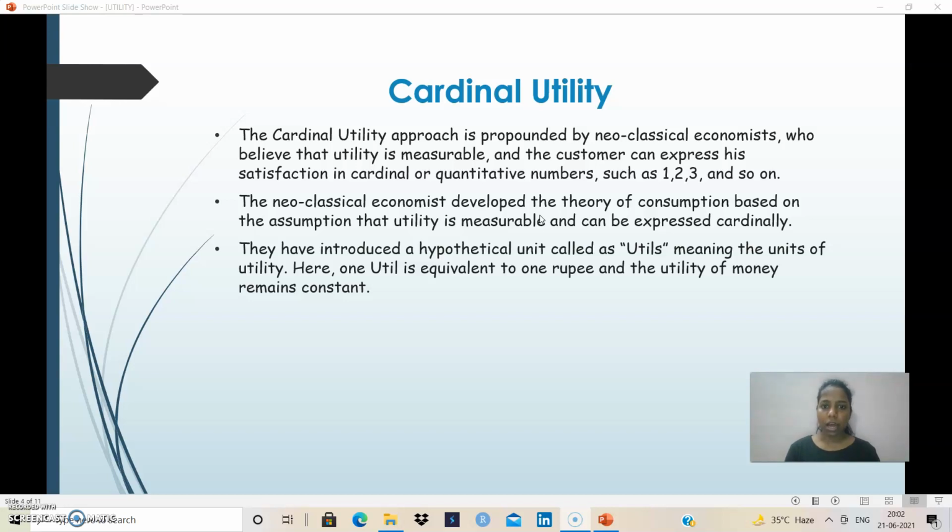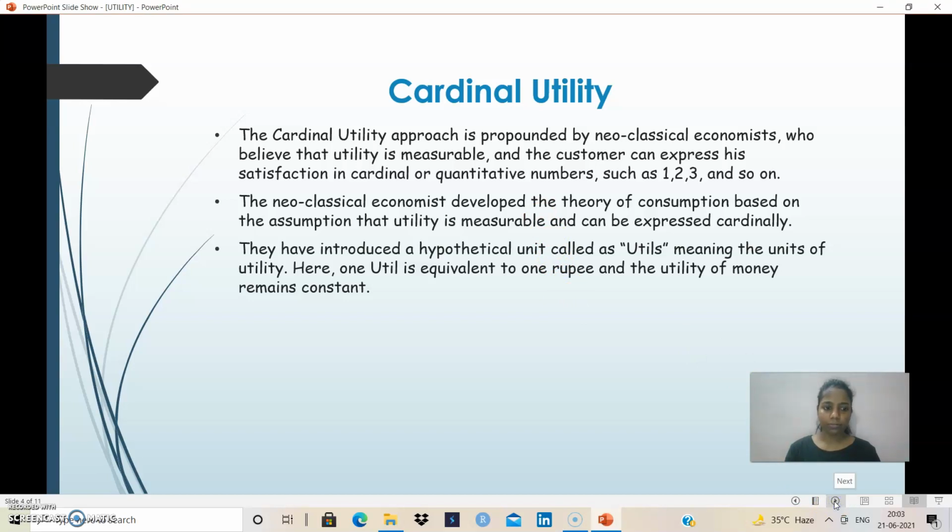They have introduced a hypothetical unit called utils, meaning the unit of utility. So the unit of utility is the util, which came into consideration. Here 1 util is equivalent to 1 rupee and the utility of money remains constant. This is all about cardinal utility.